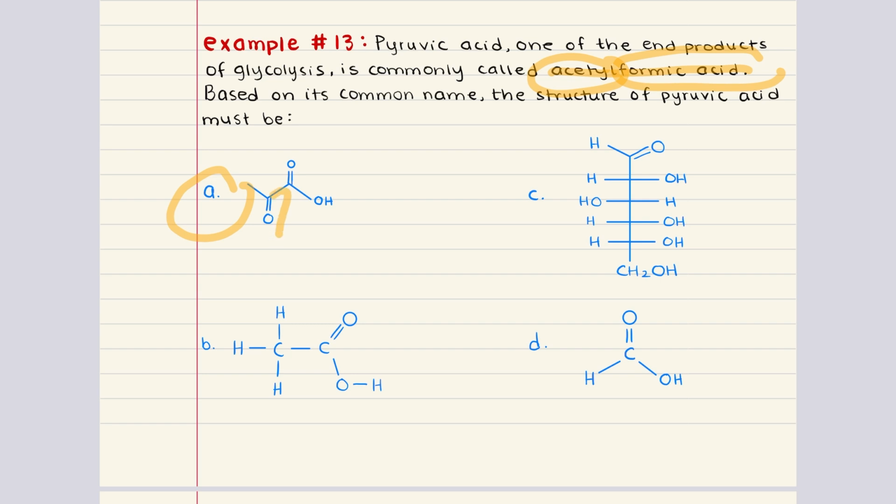It has a carbonyl group on the second carbon and a carboxylic acid group on the first carbon. The other options don't fit because they either lack the correct functional groups or they have entirely different structures. So the correct answer is A.